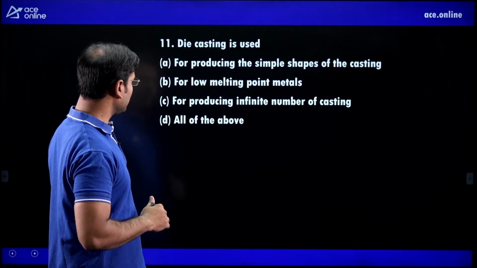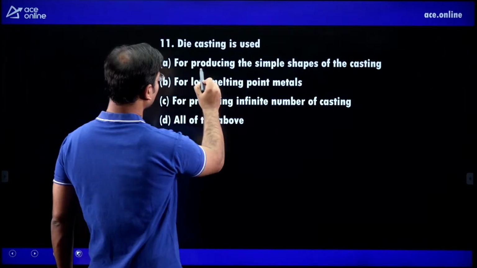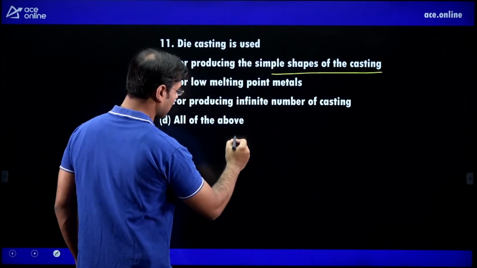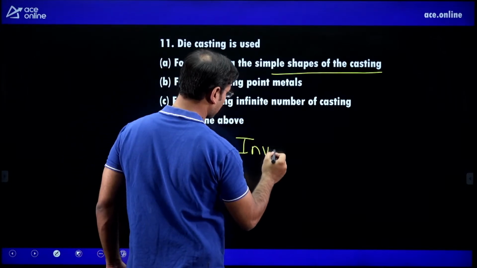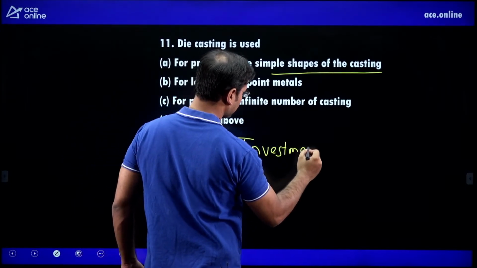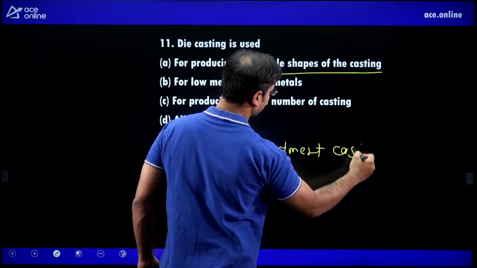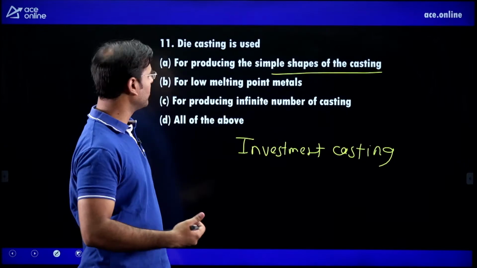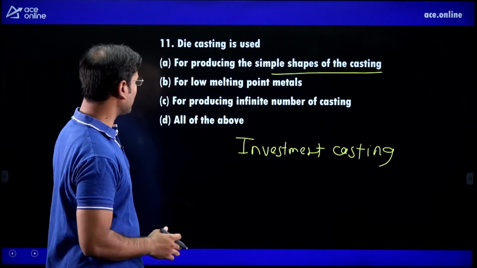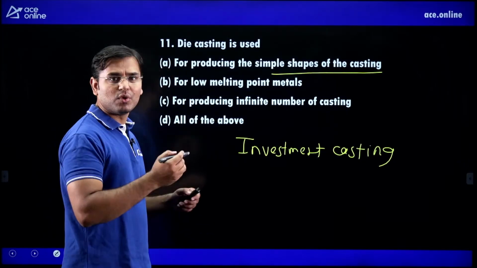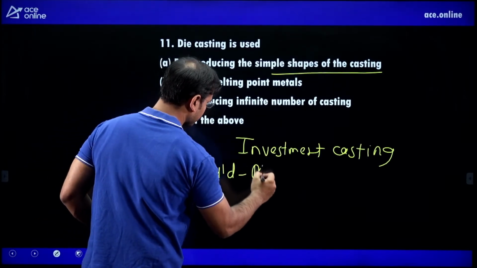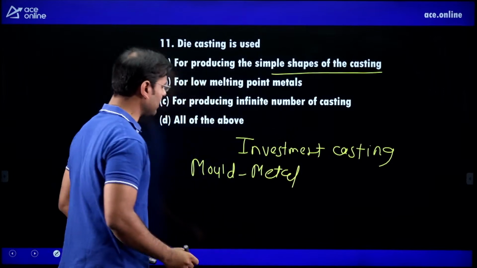Next, die casting is used for producing the simple shape of casting. There is the investment casting which can produce the complex shaped component. Die casting is for simple shaped components. In the die casting, the mold is made by metal.